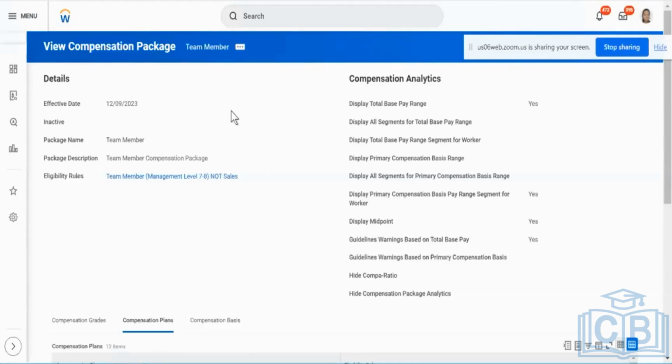Makes sense. Rather than having it at any individual grade or name, it always makes sense to create one package at least for a country or geography level. Makes sense to you? Any questions?